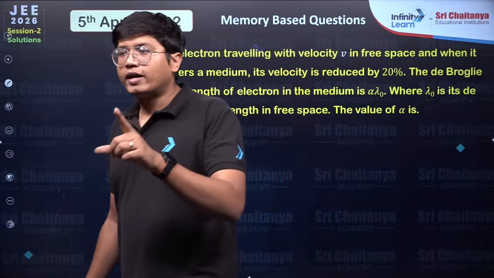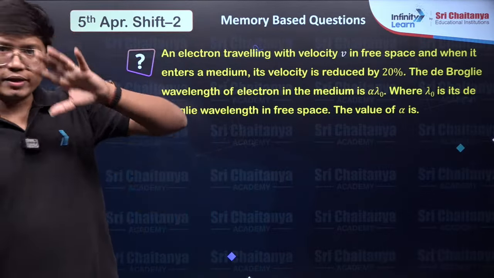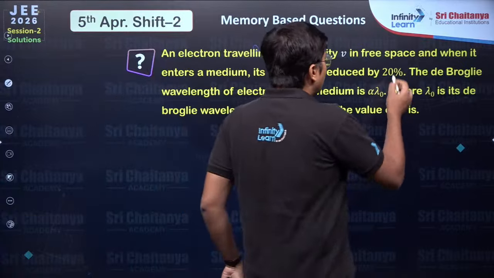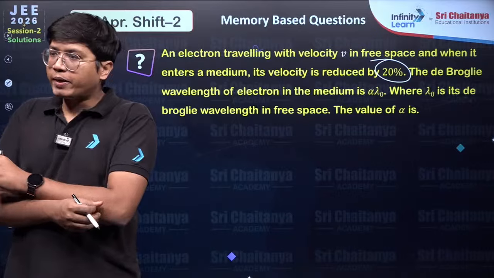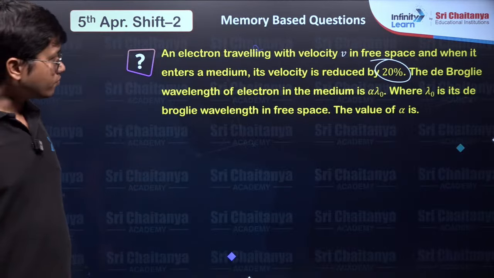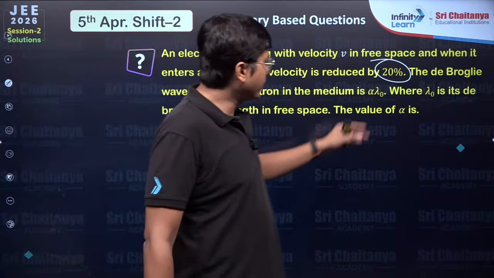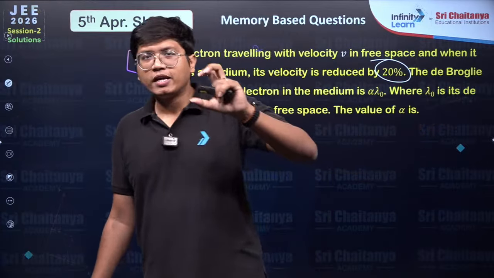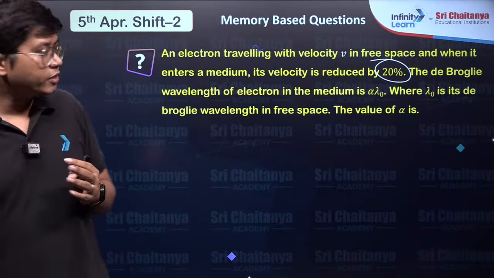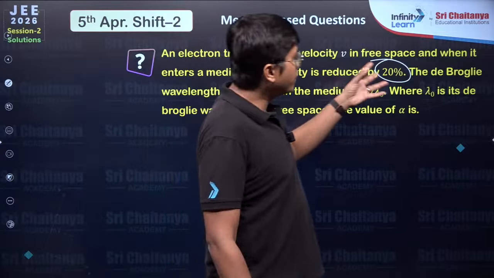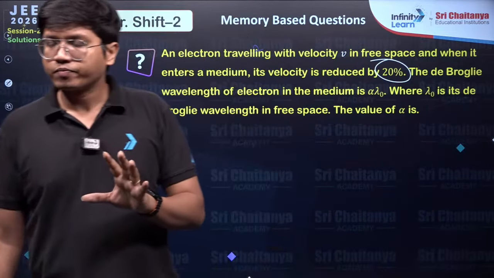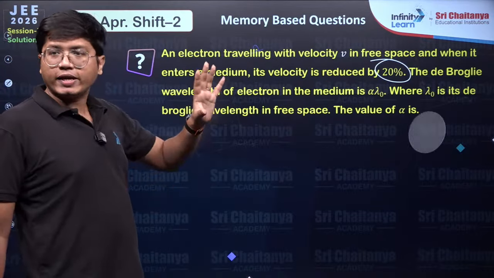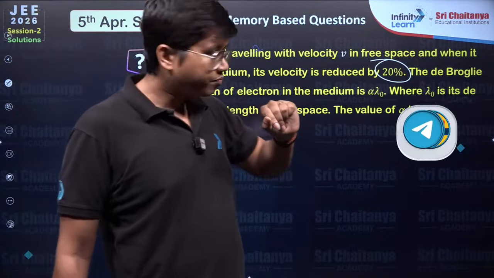Now I just want a quick confirmation from the students who gave the exam today. Was this reduced by 20%? Or was this number something else? Because we're getting memory based questions, these are the places where sometimes the values are a little off. So you can tell me if that is 20% or something else.